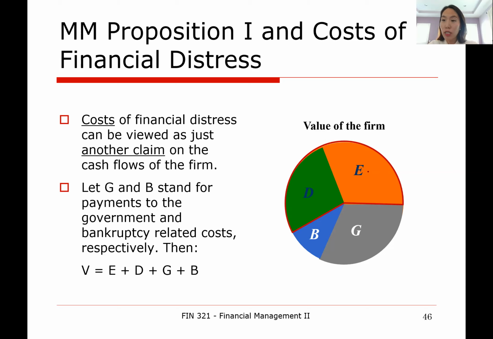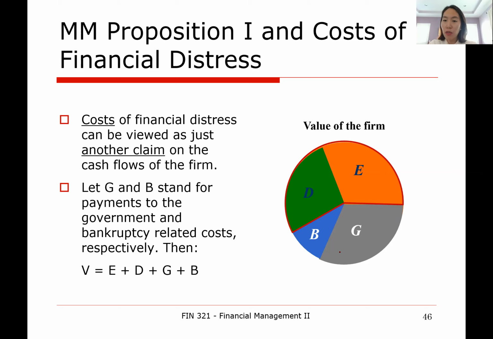That was relatively easily achievable, because to achieve the goal of maximizing the D plus E slices, we only needed to minimize the government slice, which was achievable by using more debt. Now, with the presence of both taxes and bankruptcy costs, we see that two parties are taking slices from the firm's pizza.